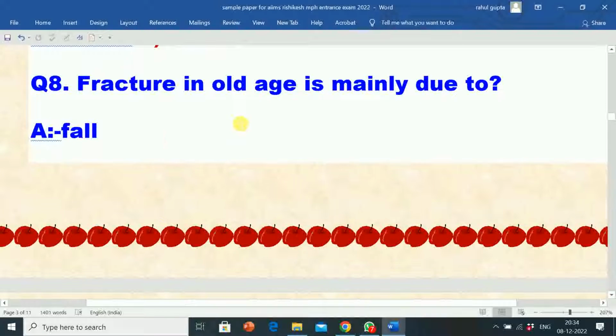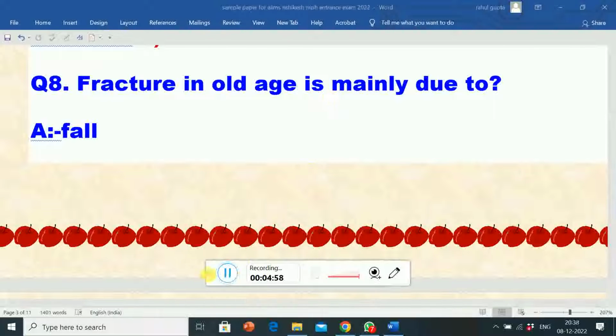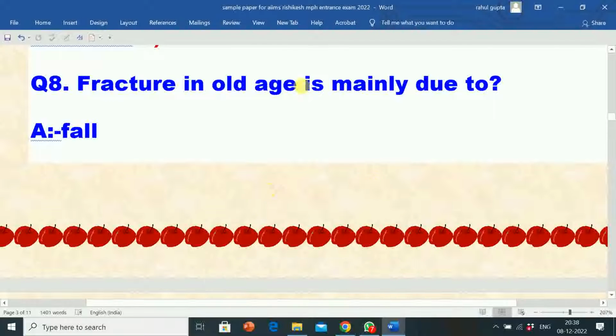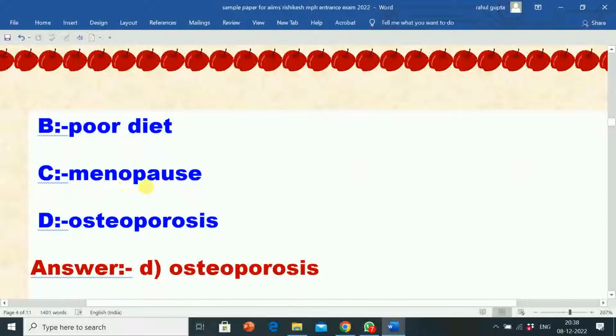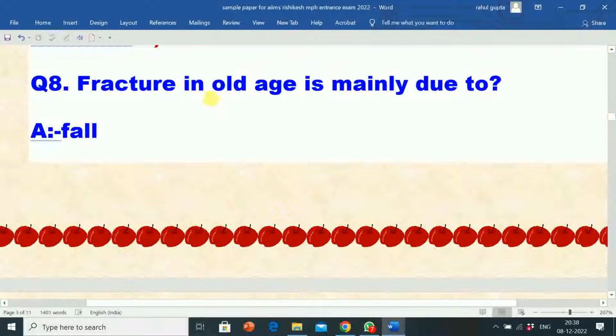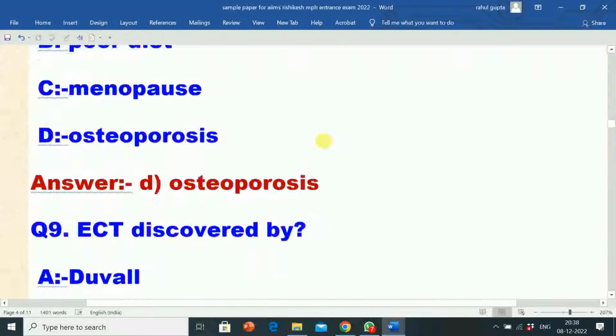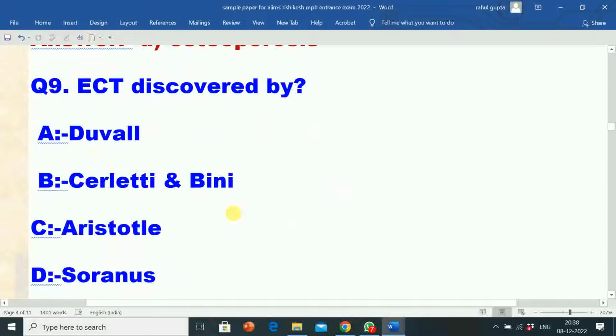Next question: fracture in old age is mainly due to? Option A: fall, option B: poor diet, option C: menopause, option D: osteoporosis. The correct answer is option D, osteoporosis. Next question: ECT was discovered by whom?